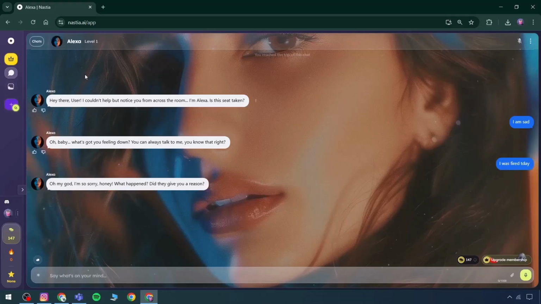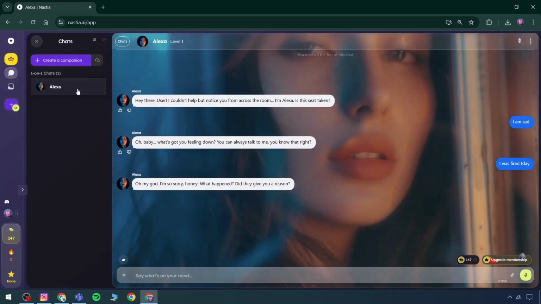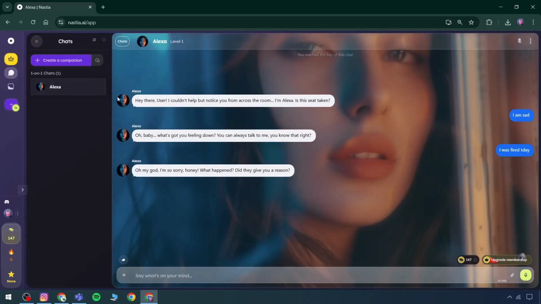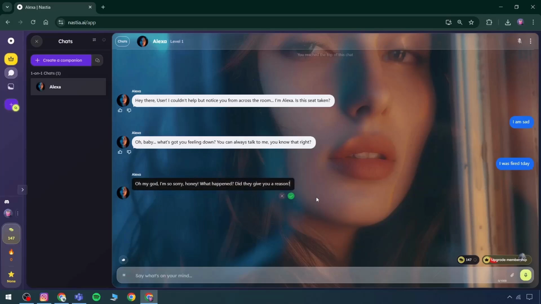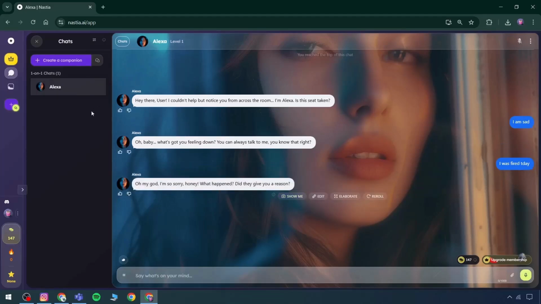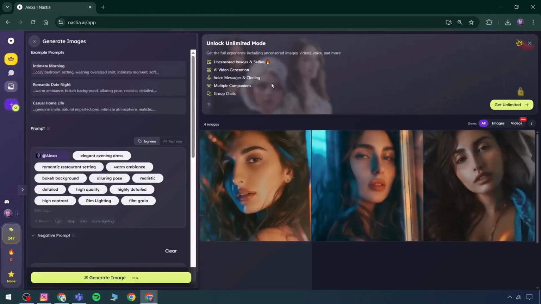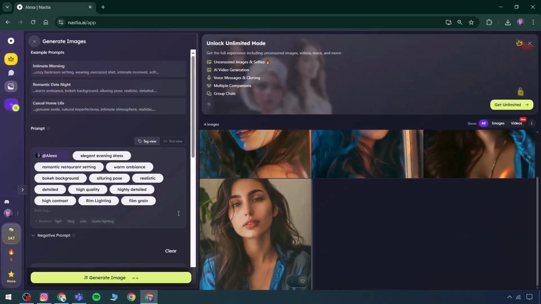Here, Alexa has already been created. If a change in tone is desired, options like show me, edit, elaborate, or re-roll are available. Under Edit, any response can be automatically modified, helping evaluate whether the conversation is progressing well. Images are also supported, and the user can specify the individual they wish to interact with.